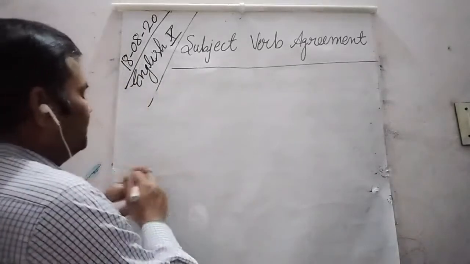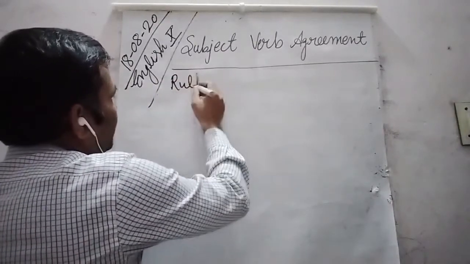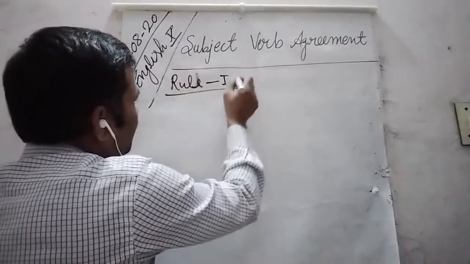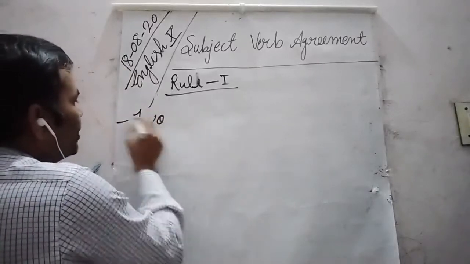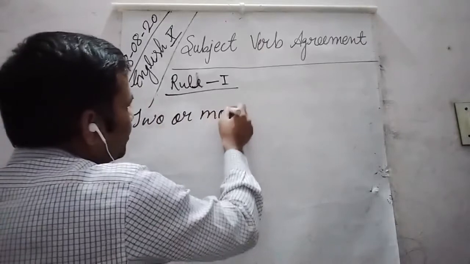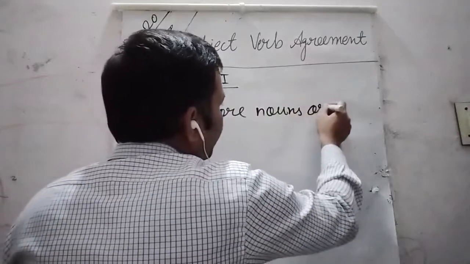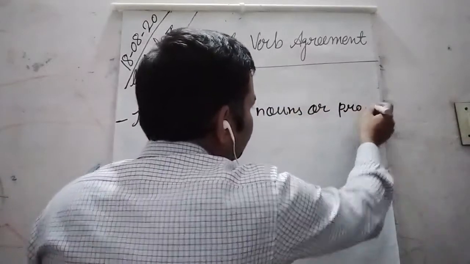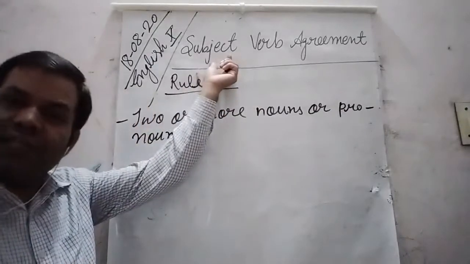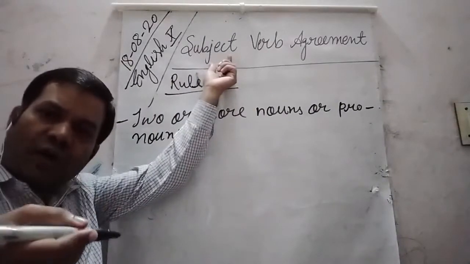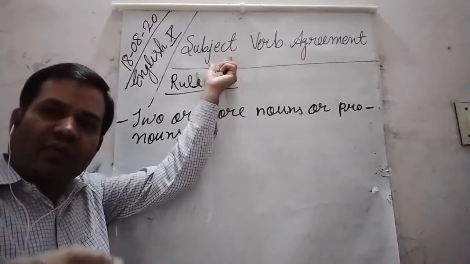Rule 1. Two or more nouns or pronouns. As we know, subjects are usually either nouns or pronouns.